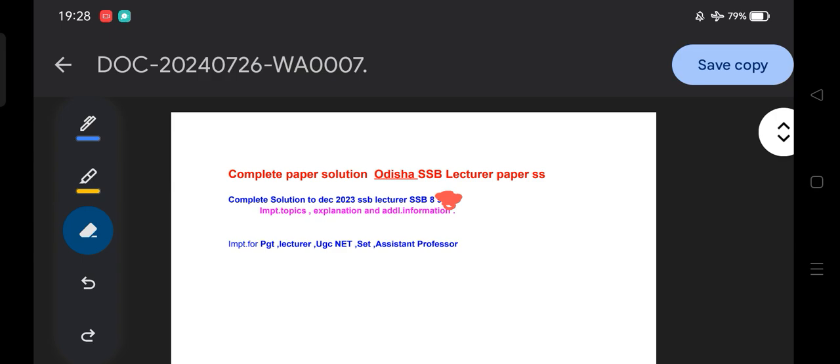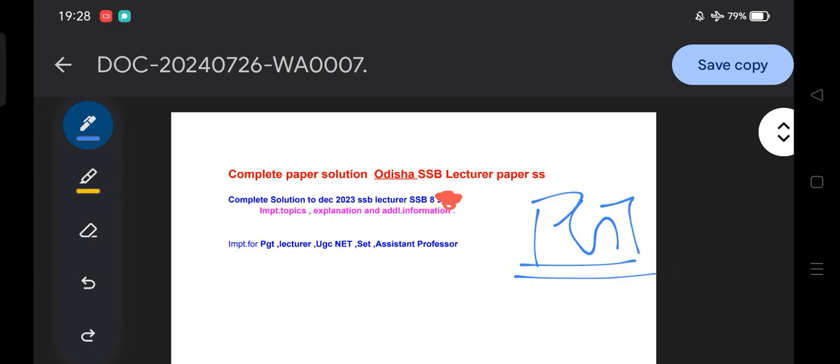For different examinations, for example, recently the Chhattisgarh SET. Then we have also recently seen the PGT paper of different states, along with the UGC NET paper. So why should we not discuss these papers? It will help to revise with the help of the question paper, and it will also help to learn new concepts or new things.